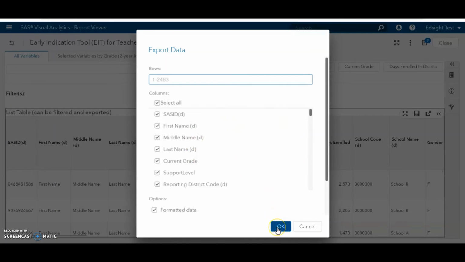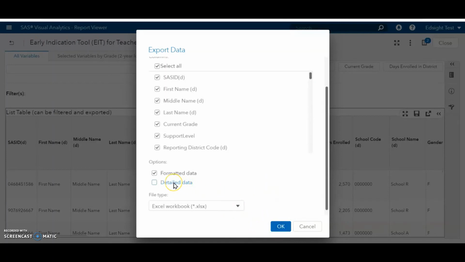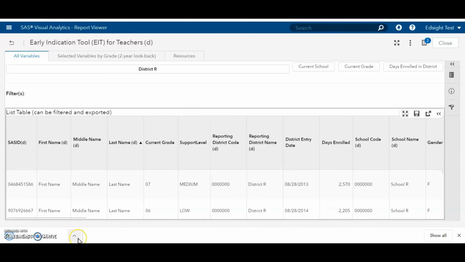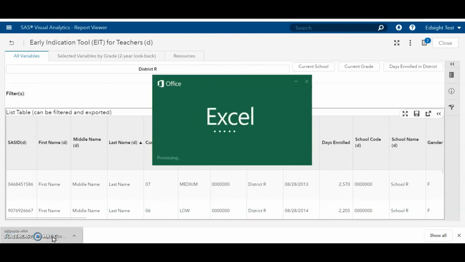Click OK to download the file. Do not check the Detailed Data checkbox. Open the exported data and enable editing.